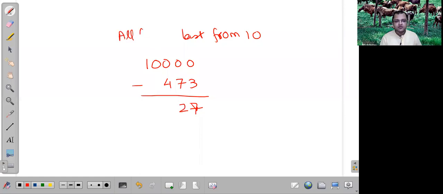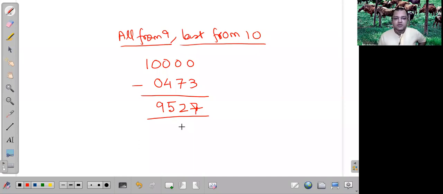Then 4 subtracted from 9 we will get 5. And we need a 0 here, and 0 will be subtracted from 9, so 9 minus 0 is 9. The answer is 9527. So the method is known as all from 9, last from 10.